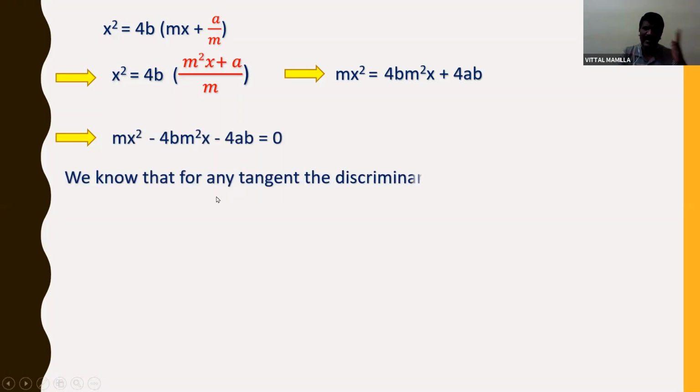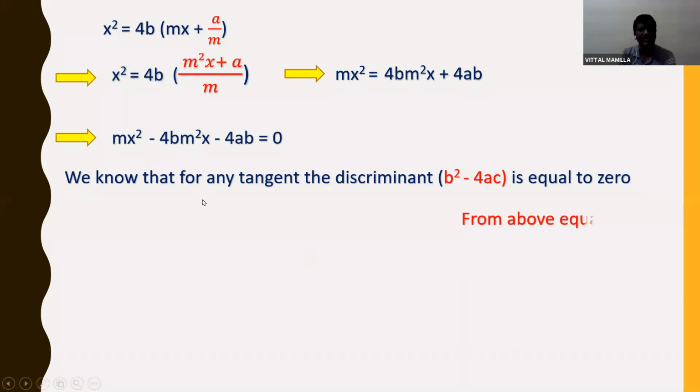We know that for any tangent, the discriminant is equal to 0. Here I got a quadratic equation. If I get a quadratic equation, then for getting a tangent, the discriminant b square minus 4ac value is always 0. So compare, from the above equation, a is equal to m, b is equal to minus 4b m square, and c is equal to minus 4ab. I got this by comparing the equation mx square minus 4b m square x minus 4ab with ax square plus bx plus c.